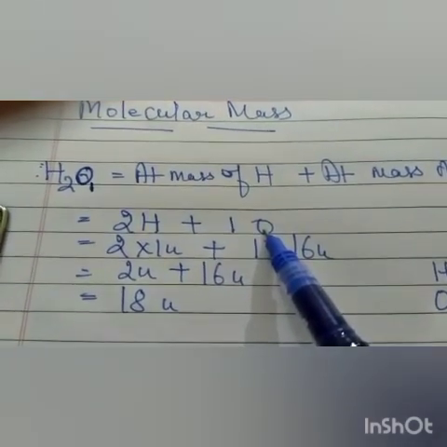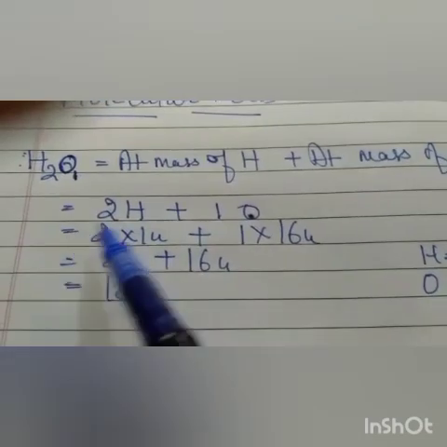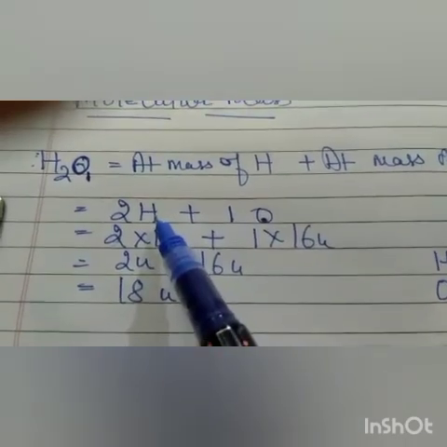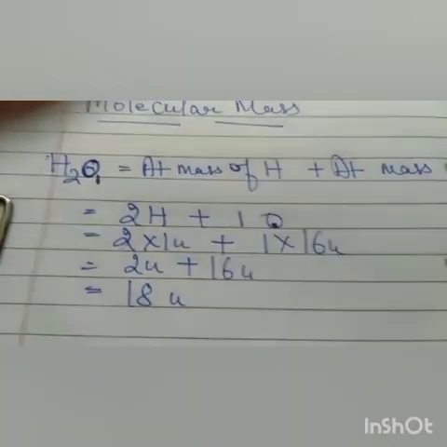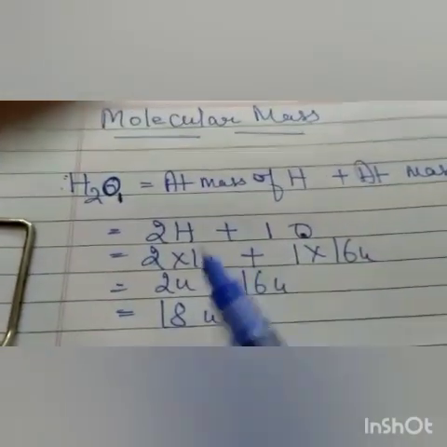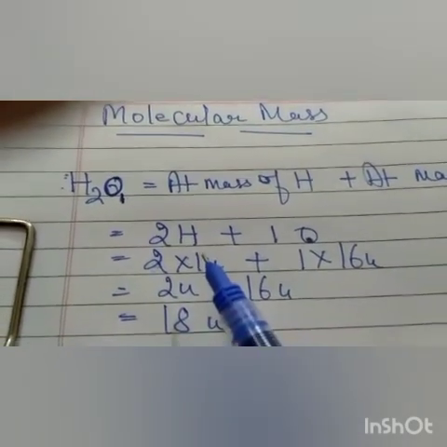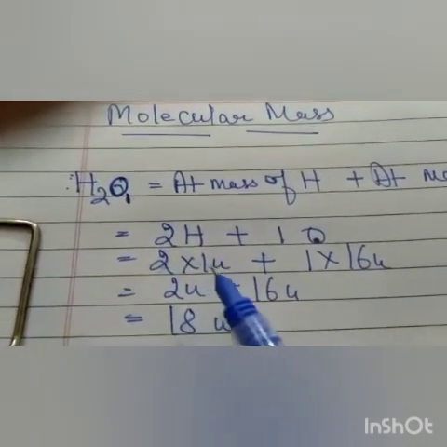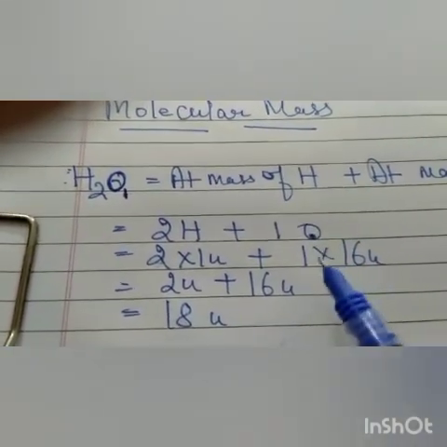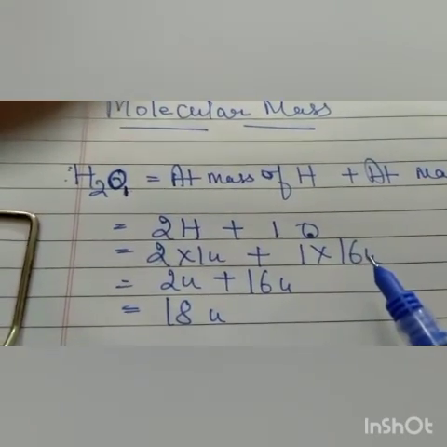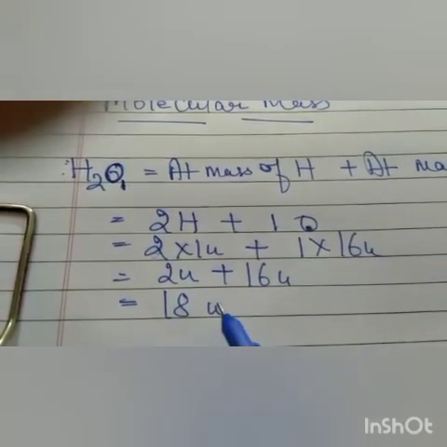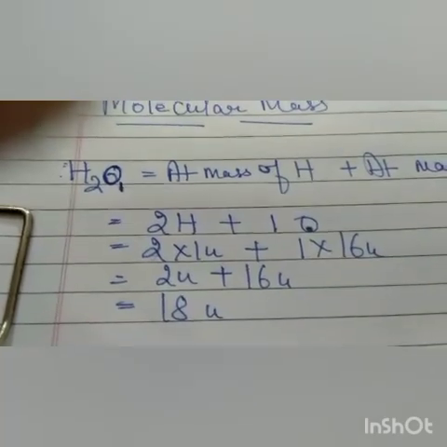So what is the molecular mass? It is the sum of the atomic masses. So here, how many hydrogen atoms are there? 2, and the atomic mass of hydrogen is 1 unit. Total atoms are 2 and atomic mass of hydrogen is 1 unit, so it is 2 into 1, plus how many oxygen atoms are there? 1. So it is 1 into 16 units, because atomic mass of oxygen is 16. So 2 plus 16, 18 units. So the molecular mass of water is 18 units.